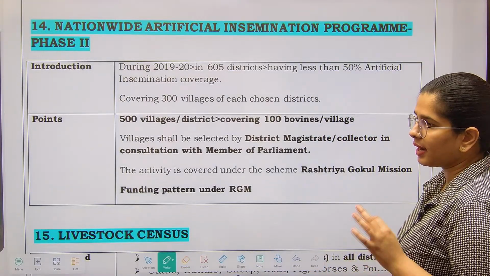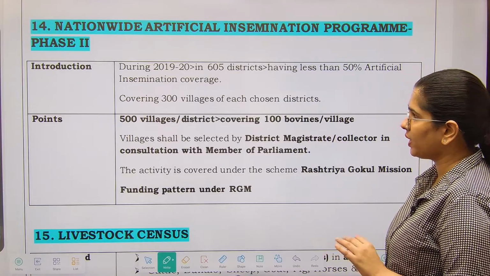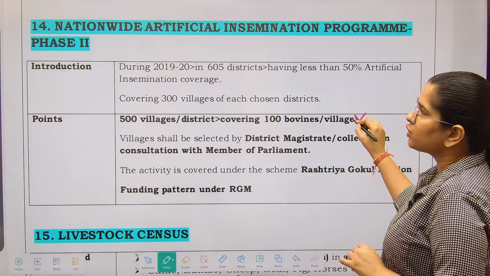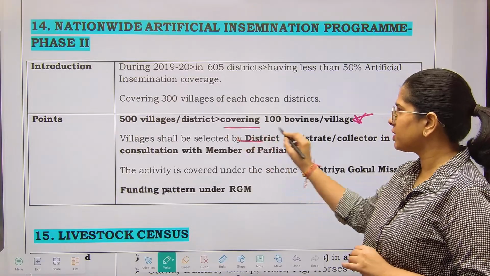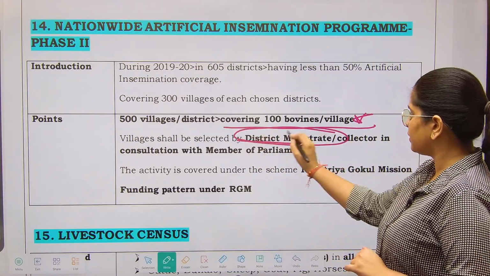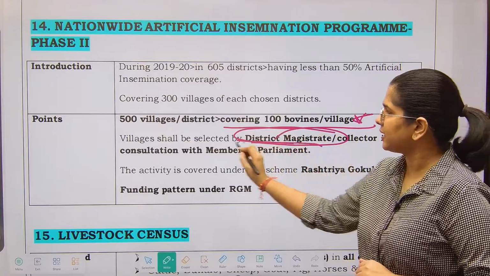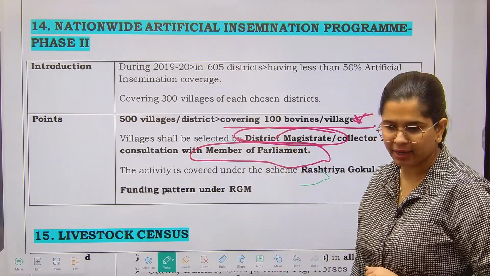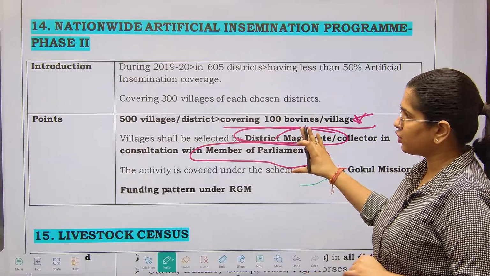We do understand what this program is for. Now we have to focus on the points. So 500 villages or districts will be covered. Villages shall be selected by the district magistrates or collector in consultation with the member of parliament, right? So this is the consultation process.